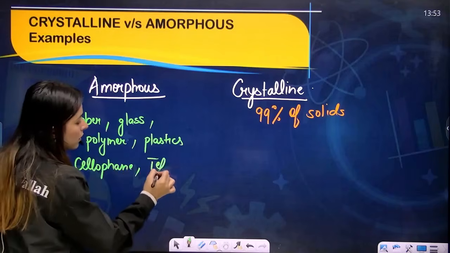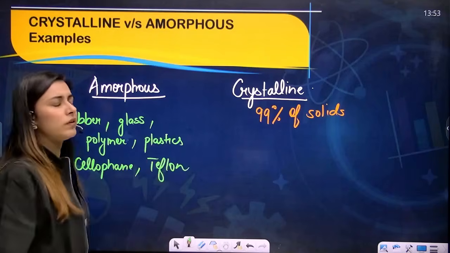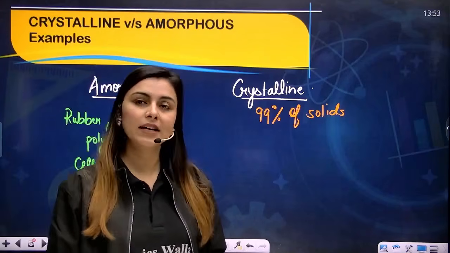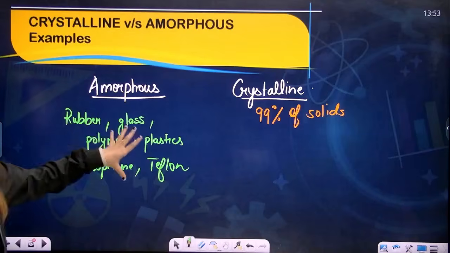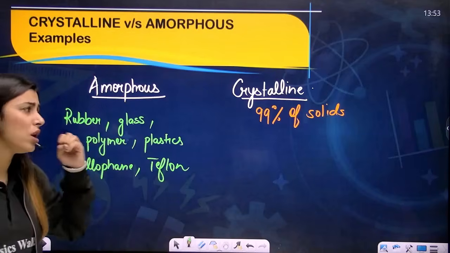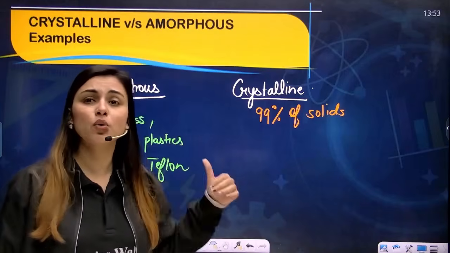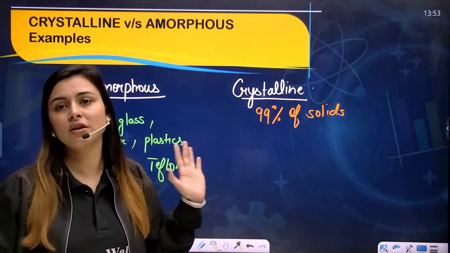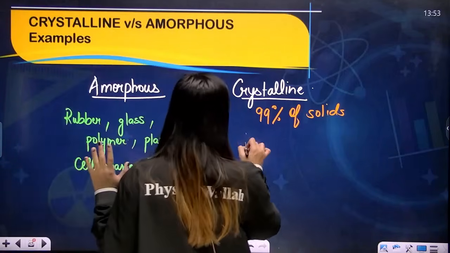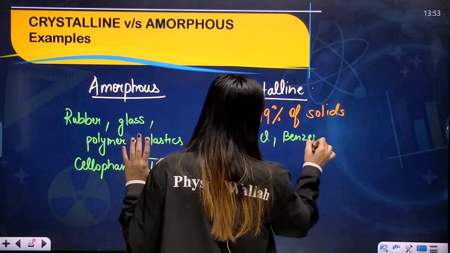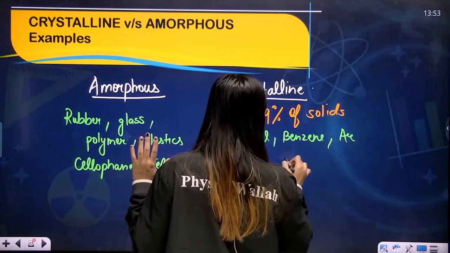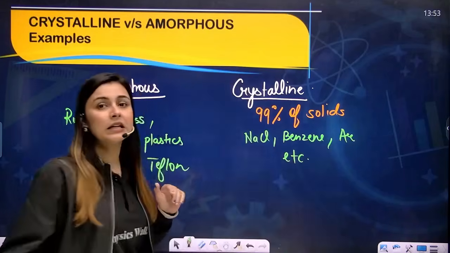Teflon is a polymer, and there are many more which you will study. So don't worry, you will study and you will know which of the following are polymers. Only and only these are amorphous, rest all are crystalline. Only and only these are polymers, rest all are crystalline. Example, your NaCl, your benzene, argon, etc. are crystalline in nature.